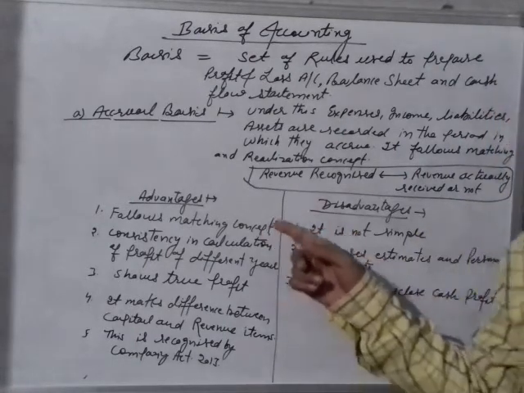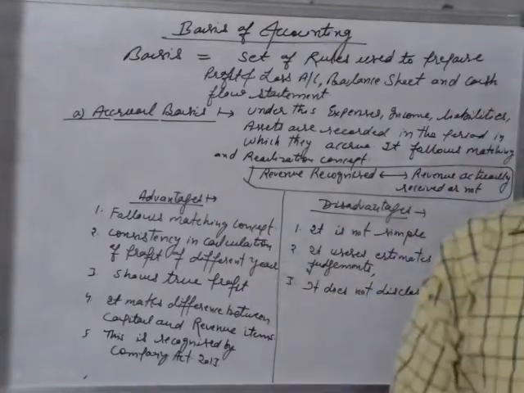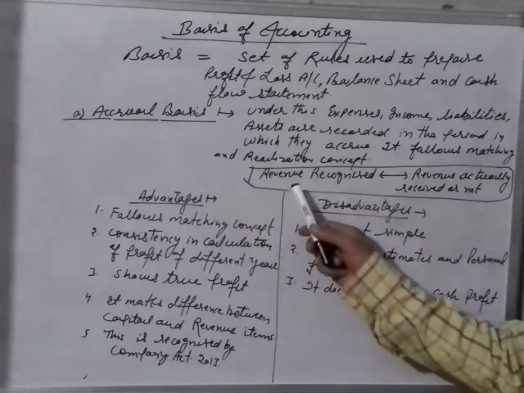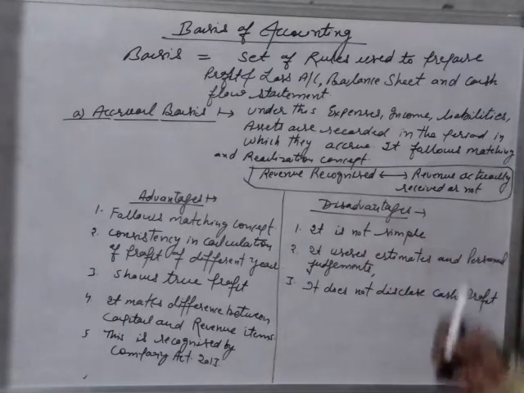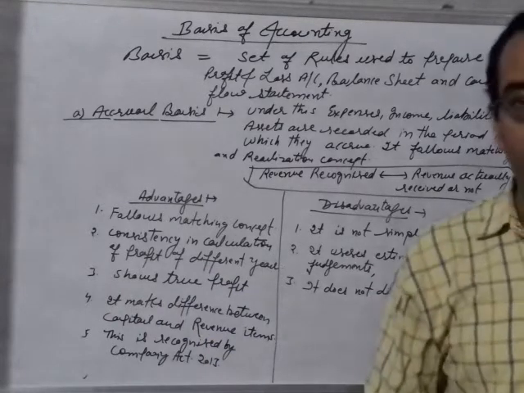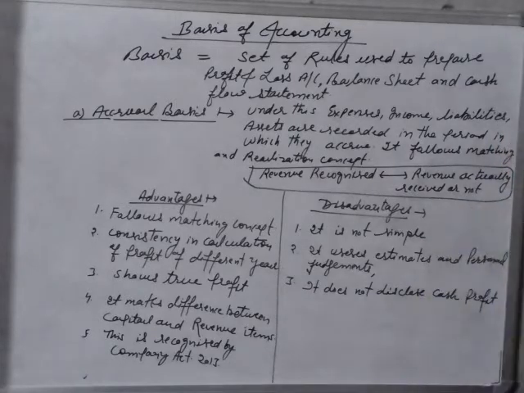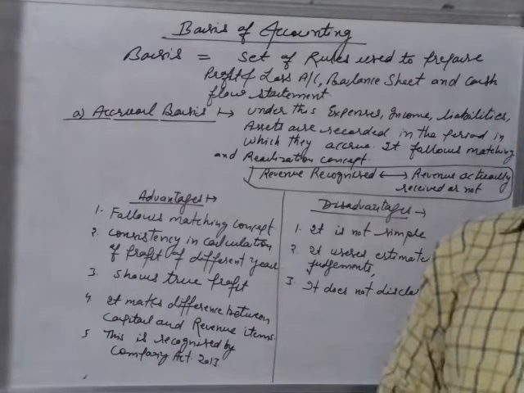Now we will discuss the advantages. The first advantage, it follows the matching concept, because under the accrual basis, revenue recognized must be compared with the revenue actually received or not, right? Second, consistency in calculation of profit and loss of the different years. Third, it helps to calculate the profit for the different years and shows the true profit.